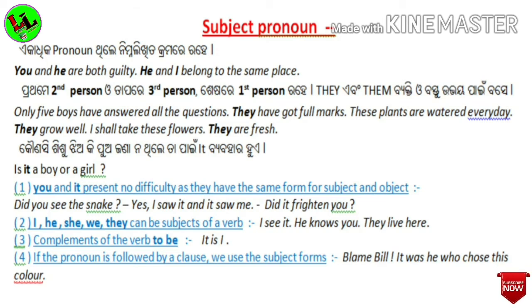Now we will take an example. You and he are both guilty. Here you see, you is the second person and he is the third person. So first came you and then came he. And we will take another example. He and I belong to the same place. Here he is the third person and I is the first person. So the third person came first, then the first person came.